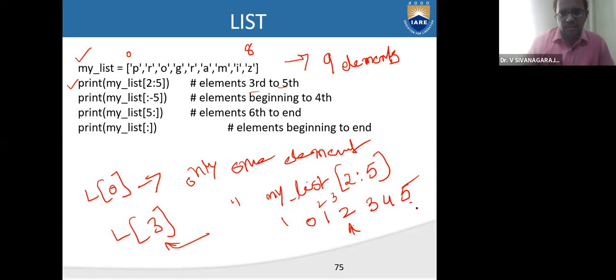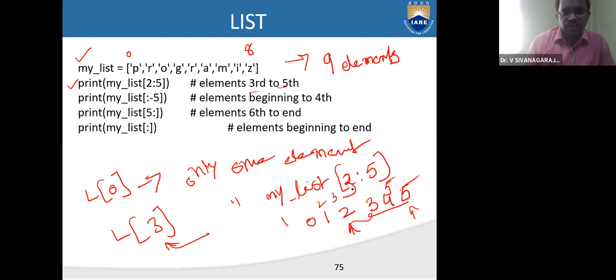Right? So like this, you can access the third element, fourth element, and fifth element. So this is the third one, this is the fourth one, and the fifth one. So this will be your fifth element. Understand? Third, fourth, and fifth. These are the three values or elements present in the list. Right? So don't use 3 here.